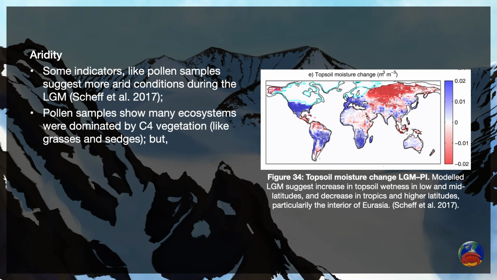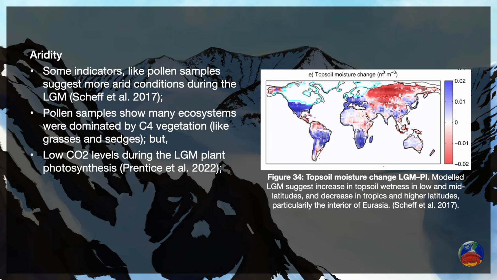However, when we're thinking about paleoclimate, we also need to consider lower atmospheric CO2 levels. CO2 levels are much lower during the LGM, and when that happens, plants with physiologies that require less CO2 are more successful, which include sedges and grasses. Meanwhile, woody plants, like most trees, rely on more CO2 and don't tend to do as well.